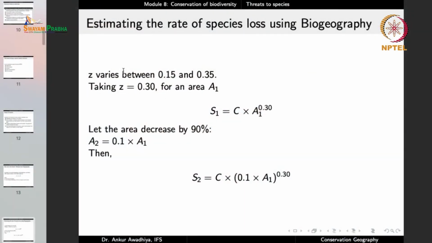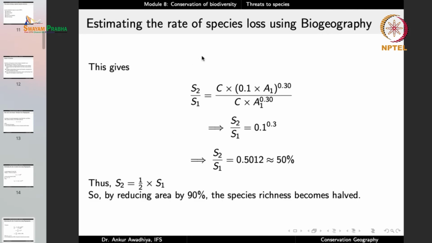And for various patches we have found that Z is between 0.15 and 0.35. So taking a value of Z in between, say 0.3, for an area A1, we will have S1 equals C times A1 to the power 0.3. And if you reduce the area by as much as 90%, so if you take A2 equal to only 0.1 of A1, then we can write S2 equals C times A2 to the power of Z, and A2 is 0.1 A1 to the power of 0.3.